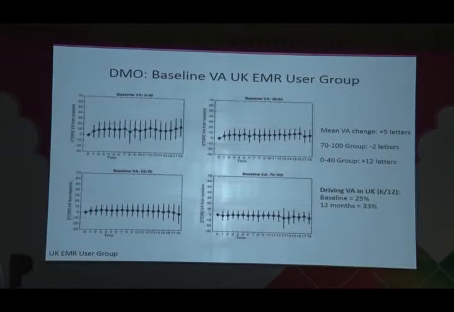Looking at the UK group, a similar thing occurs. The overall mean change in vision is plus 5 letters. Those with good vision, there was a slight loss. Those with poor vision, there was a gain. Looking at this data, we found that at baseline, 25% meets the UK driving standard, but after 1 year, that had risen to 33%. So if you're buying this service, you might say, why don't we only treat the bad eyes because we can make them better?